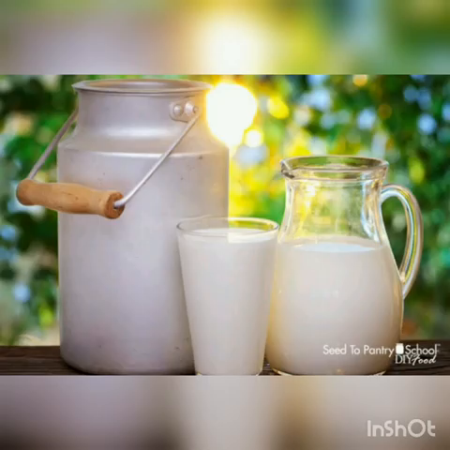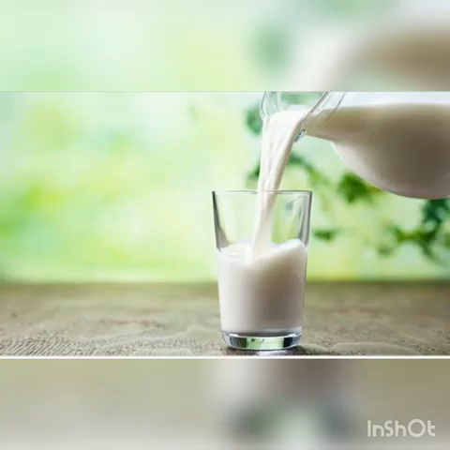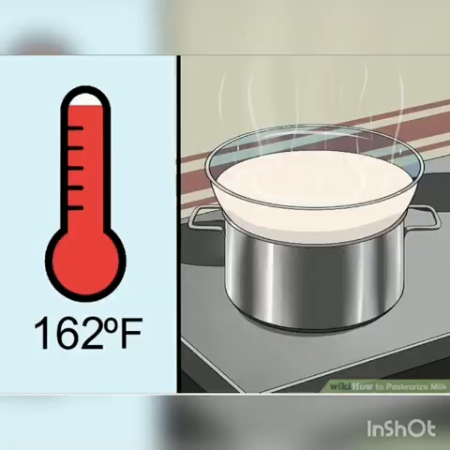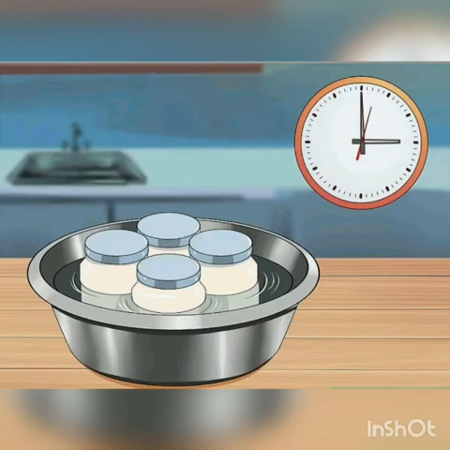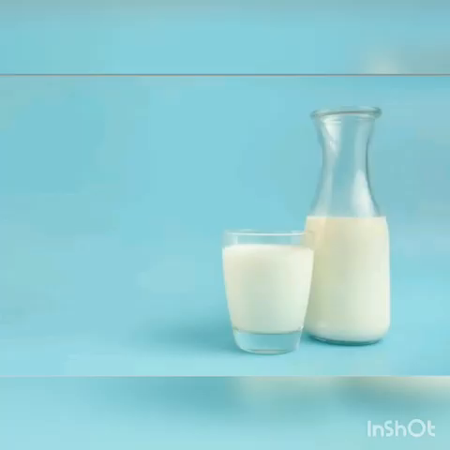For example, if you get the milk packet in the morning and keep it as such outside, it will get spoiled. So you have to boil the milk. You have to boil it for about 30 minutes. Then the milk will be fresh, and it will not spoil even till night.